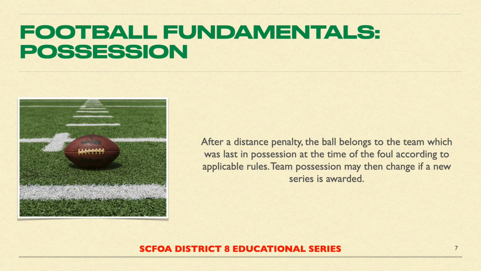The implications of this fundamental. In addition to knowing penalty enforcement, you must understand when teams are awarded a new series and specifically when a new series is awarded after a foul. Loss of down fouls on fourth down could leave a team without possession after enforcement. So too would certain fouls on fourth down if A did not reach the line to gain based on the results of the play alone.